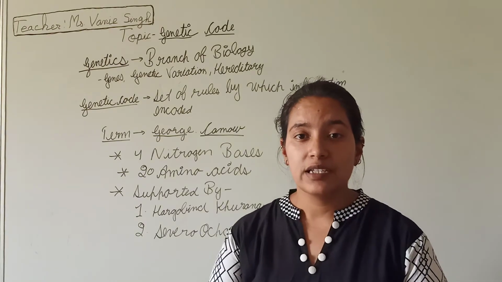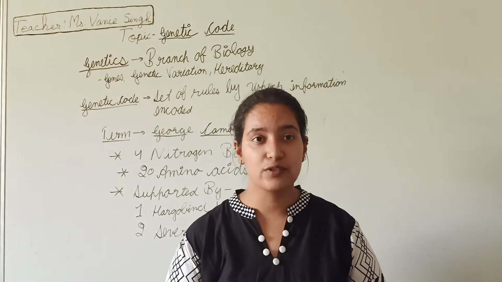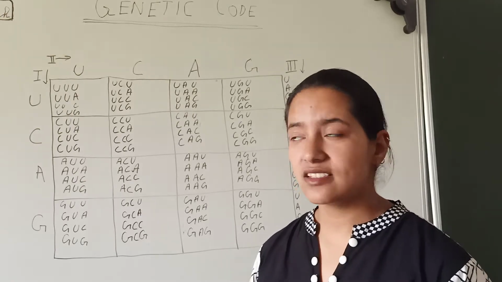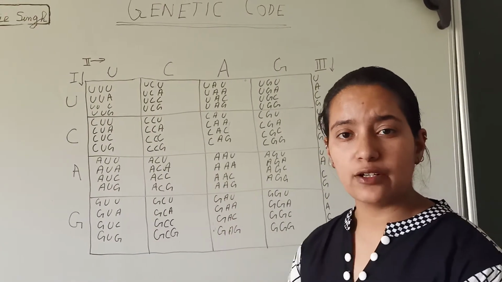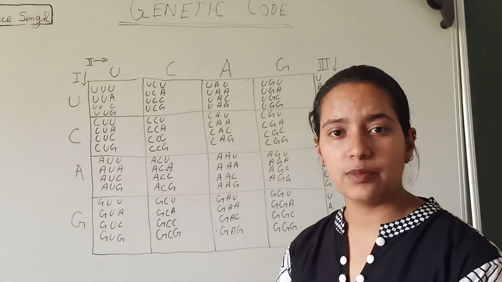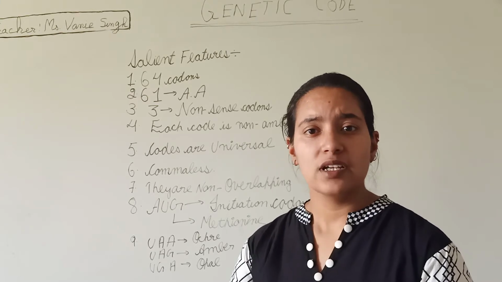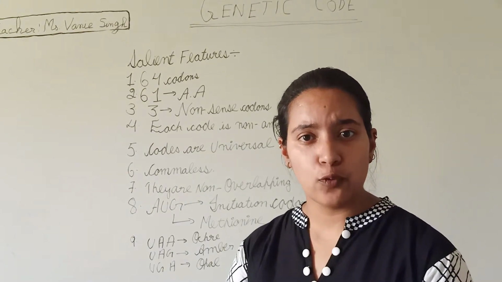Now we will be doing the table of the genetic code. So let's see the table of the genetic code. As you can see in the table, in total there are 16 blocks and a total of 64 codons. In the previous table I have told you that there are a total of 64 codons.